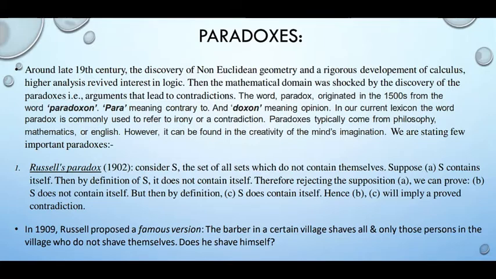That means in B we have said S does not contain itself, but in C we are saying that S does contain itself. So this is clearly a contradiction. And the famous version of this paradox is known as: suppose the barber in a certain village shaves all and only those persons in the village who do not shave themselves. So the question is, does he shave himself? So this is a very interesting paradox.